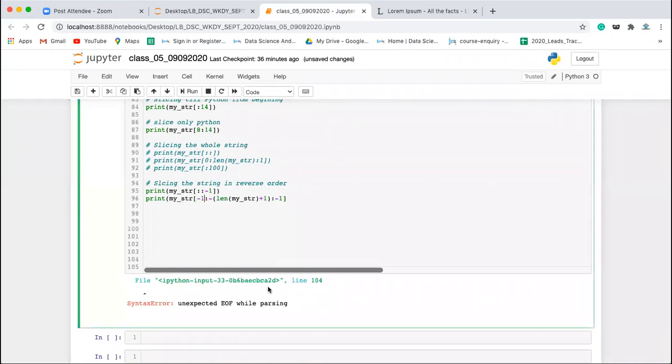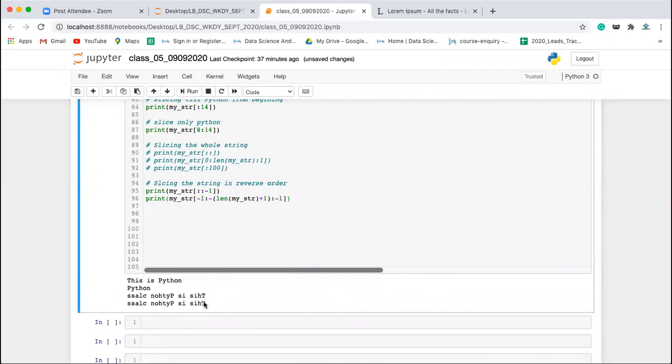Only minus the length of my string is required; it will be enough. Okay, I'm getting this whole string in reverse order. Now you are saying that if I do not give this, let's see the output.